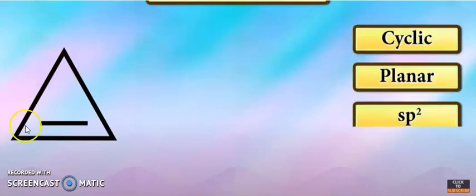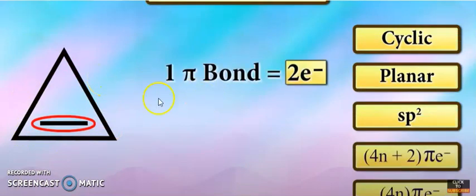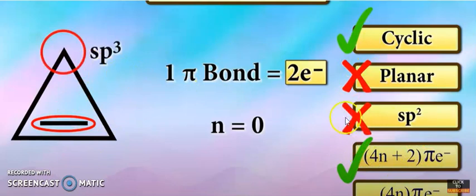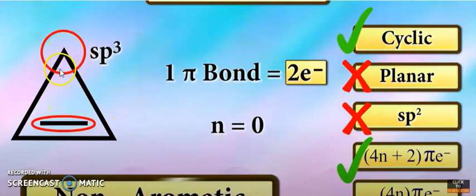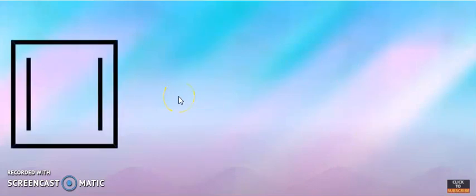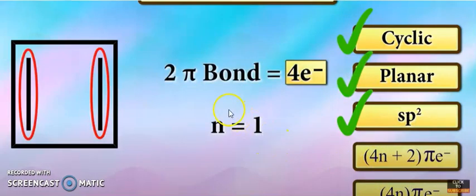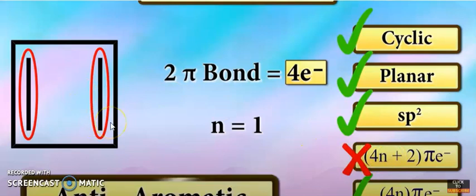Now you can see these molecules. One pi bond means 2 electrons. Check: cyclic, planar, sp2, 4n plus 2 pi electrons, 4n pi electrons. So cyclic is correct. Planar is not correct because this is sp3 hybridization. Now check this one. Cyclic, planar, sp2, 4n plus 2 pi electrons, 4n pi electrons. So this one is incorrect, the 4n pi electron system is correct. So 2 pi bonds, 4 electrons, n is equal to 1. So this one is not correct for this molecule.